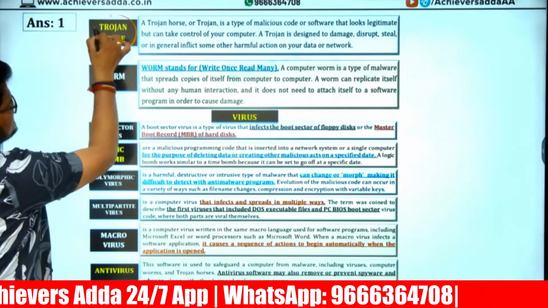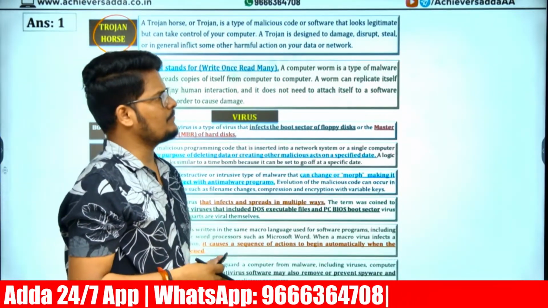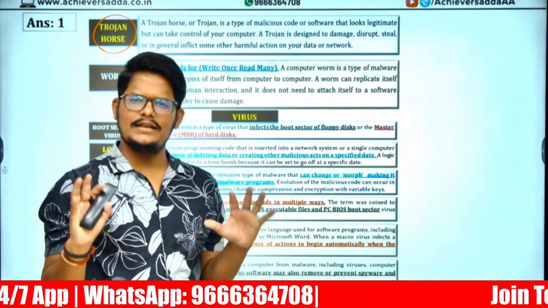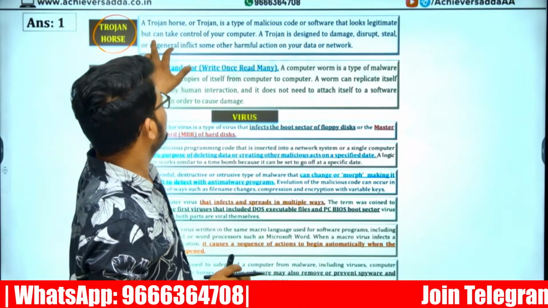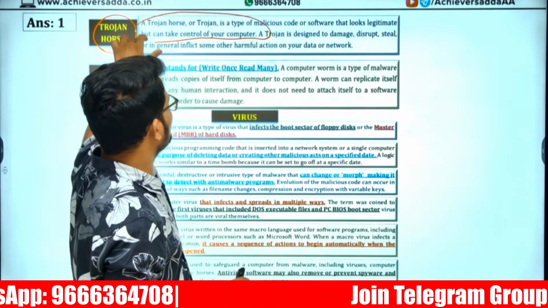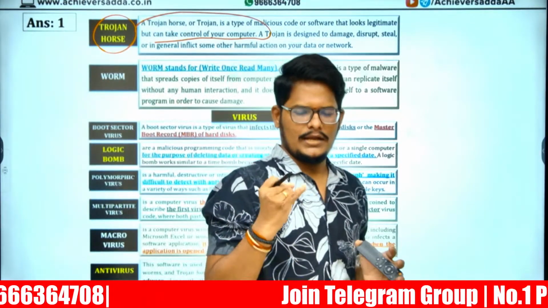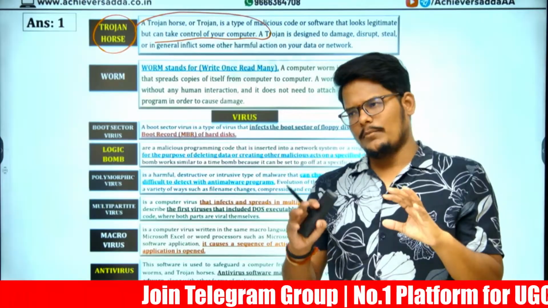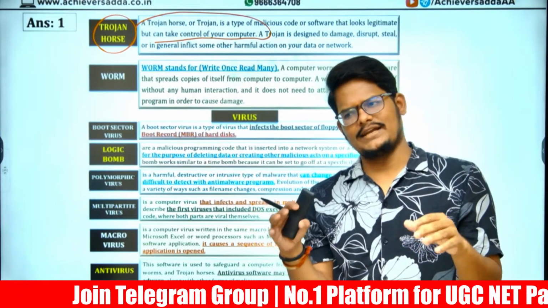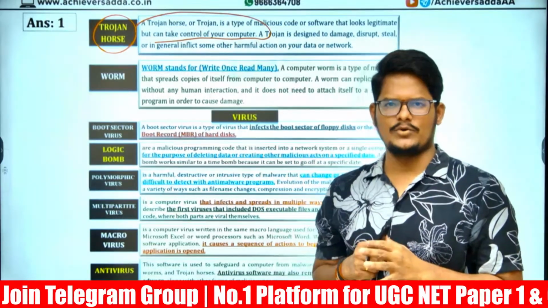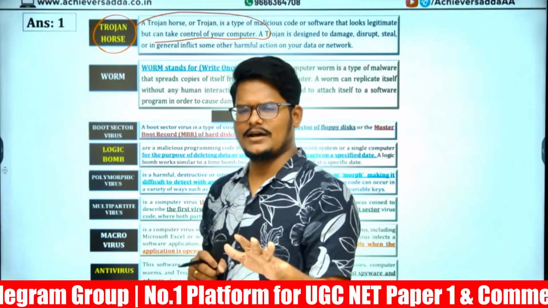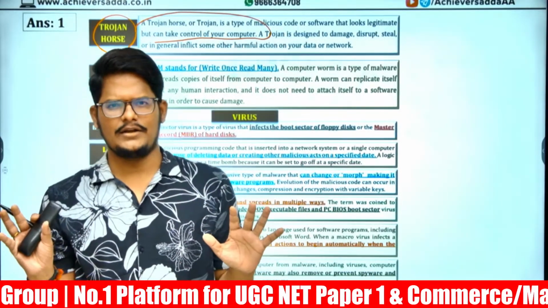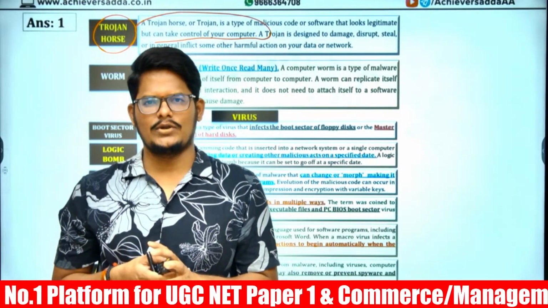Trojan horse. Yesterday's question. A Trojan horse looks like everything is legal, but it will be controlling your entire computer. It can damage your computer. It can take control of your entire computer. But everything looks legal. A software will be inserted into your computer with legal permissions and all. Everything looks virus free, but it will attack and control your entire computer.